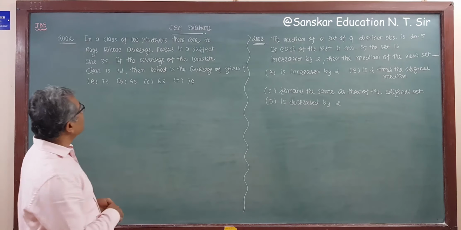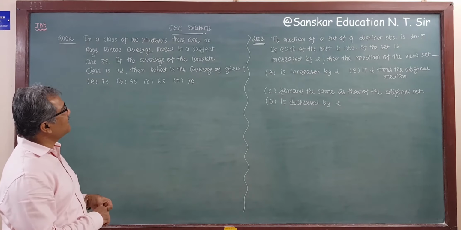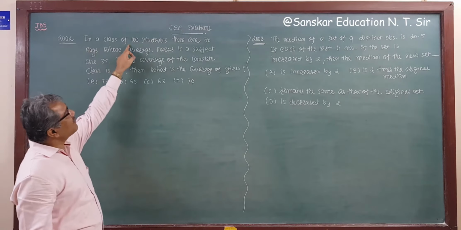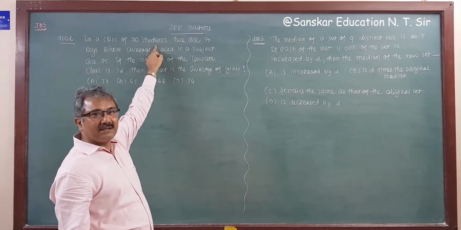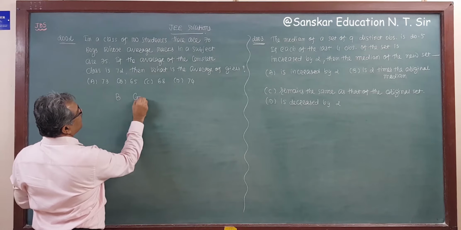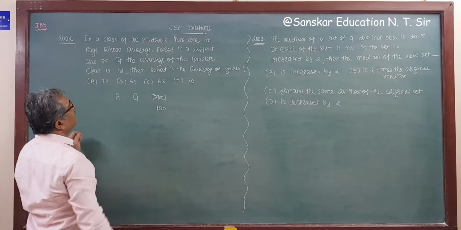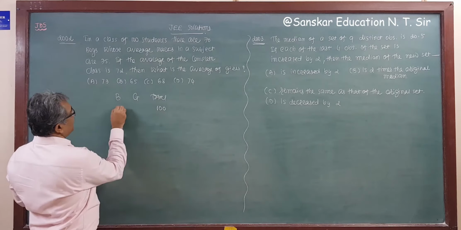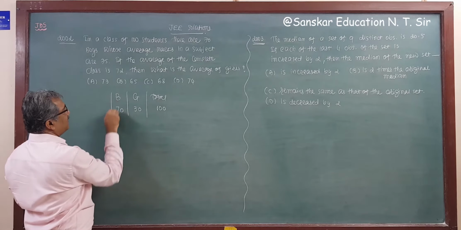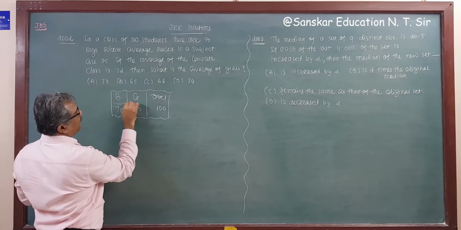The question is: in a class of 100 students, there are 70 boys whose average marks in a subject are 75. So there are 100 students in a class, boys and girls, and the total is 100. Out of this 100, there are 70 boys. So 70 boys means 30 girls are there in the class, right? Now what is given?